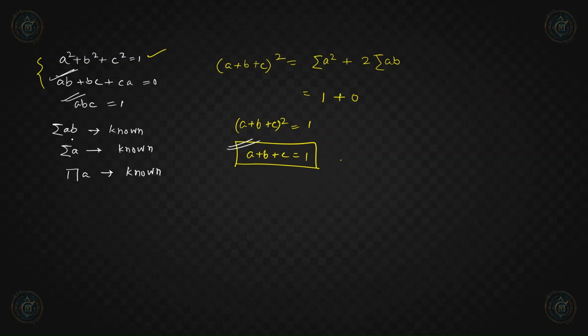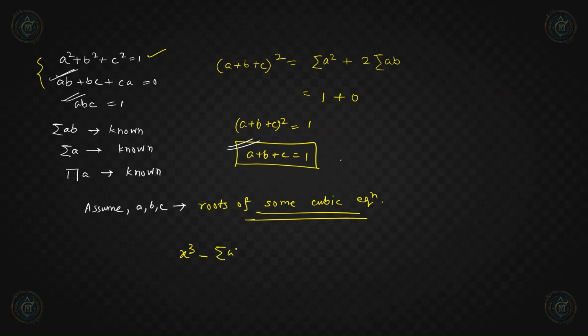These three quantities are known. Now the thing is, we can assume a, b, c are the roots of some cubic equation. For example, we can take the cubic x cube minus summation a times x square plus summation ab times x minus product of a equal to 0. The roots of this equation will be simply a, b and c, right? We all know this by the theory of equations. So let us find this cubic.